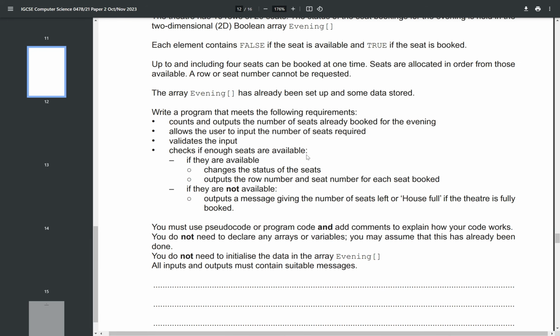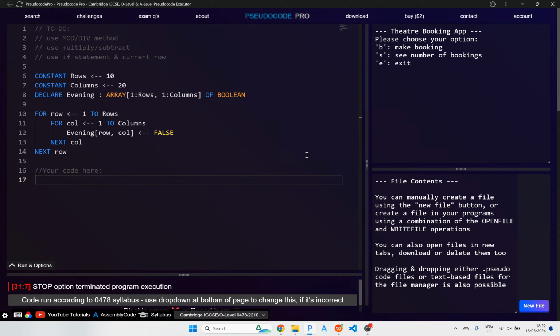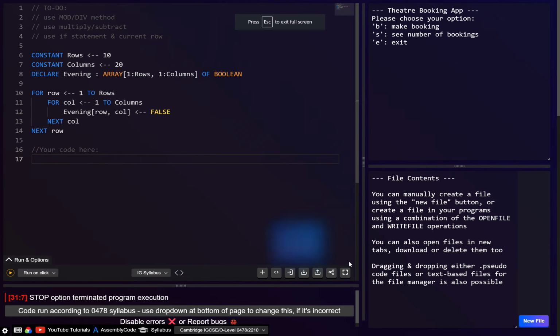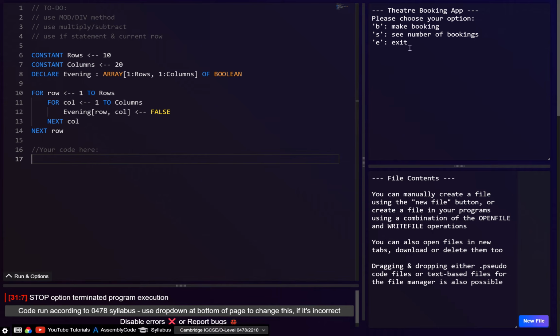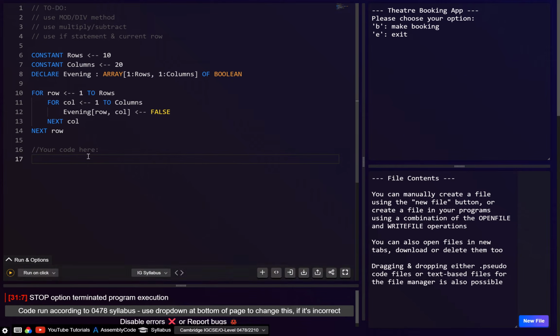So I think what I'm going to do is open this here. In fact, let me close this. Let me make this full screen. So I think what I might do first is have a menu, something like this. Let's give them a choice to make a booking, also see the number of bookings, and then finally exit. And maybe I'll just delete this one, to be honest. I'll just have make booking and exit.